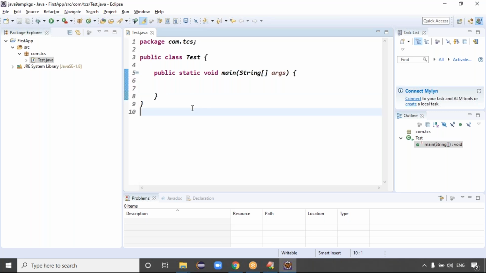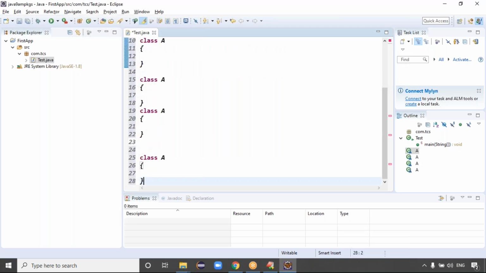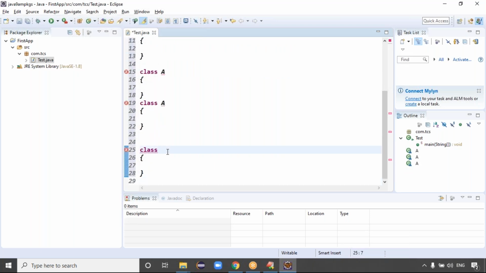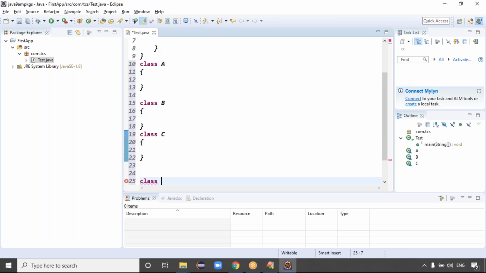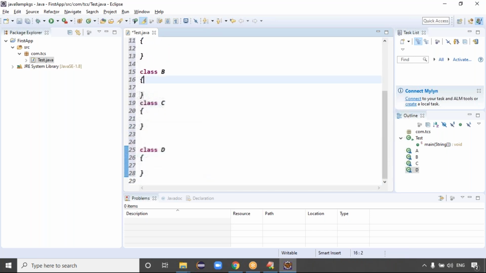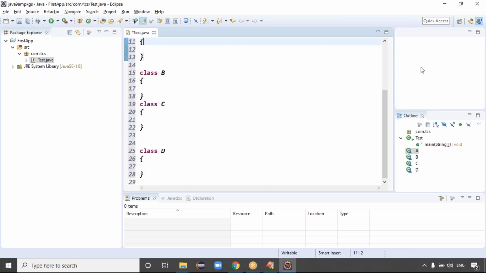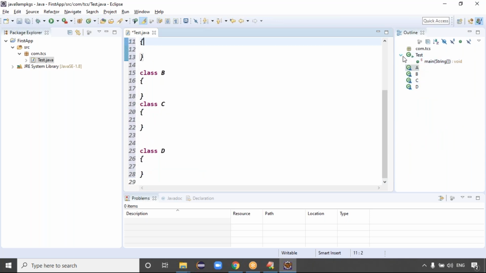And see, guys, I will show the Outline once to you. I declare the classes here. I have multiple classes: this is my A class, this is my B class, this is my C class, this is my D class. Total I have 4 classes, guys. The Task List is not required, but Outline is important. You are able to see the Outline, right? So Test class is in the com.tcs package, then A class, B class, C class, D class.